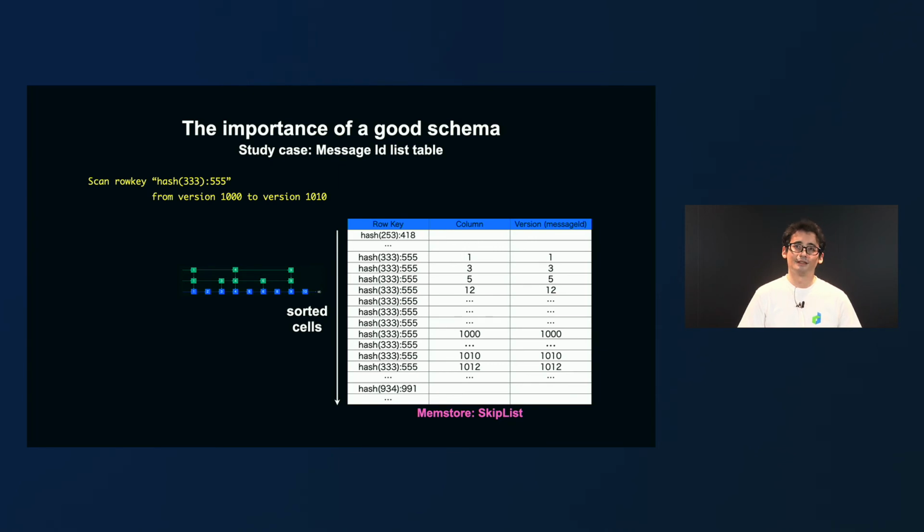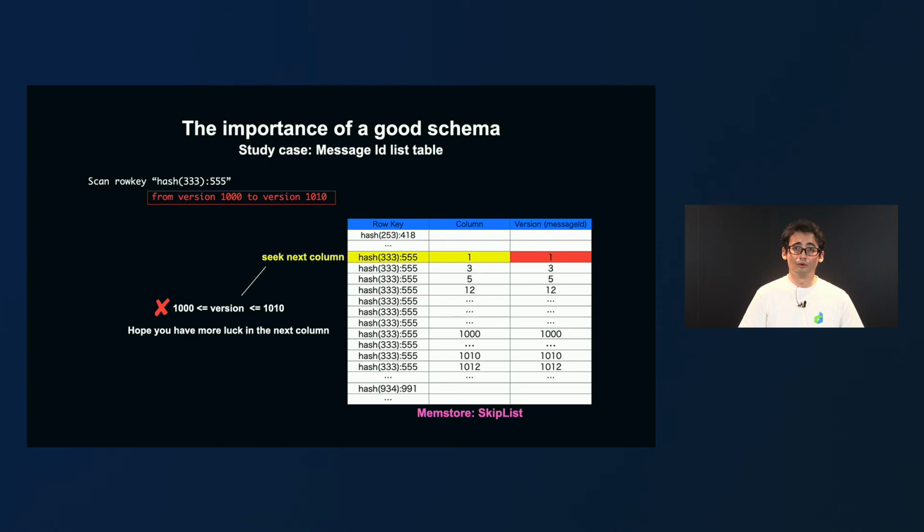So let's go back to our message ID list table. And here we have our memstore, which is a skip list, as we said. We have the data sorted by row key, column, and version. We have a column for each message ID, and we have the message ID also stored as the version. So we want to scan the message ID list for the chat between user 333 and user 555. First, we locate the row key of our chat, so we seek into the memstore to the beginning of the row. Since it's a skip list, the time complexity is log n, as we just said.